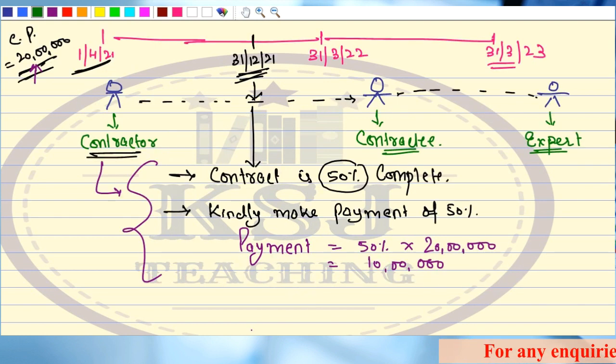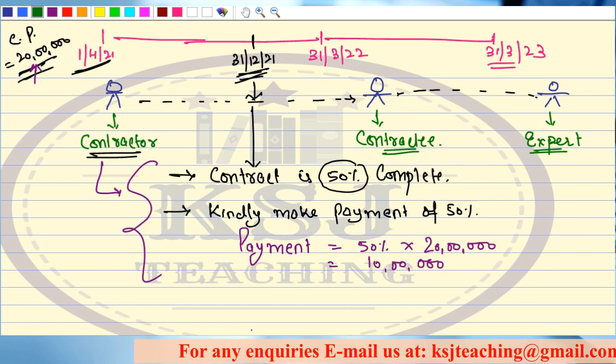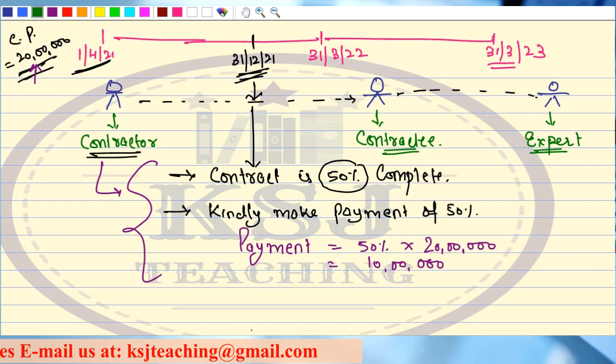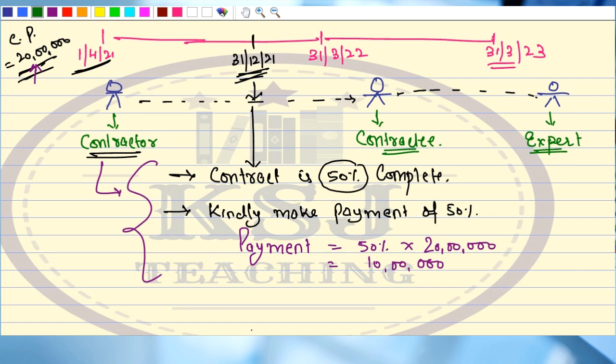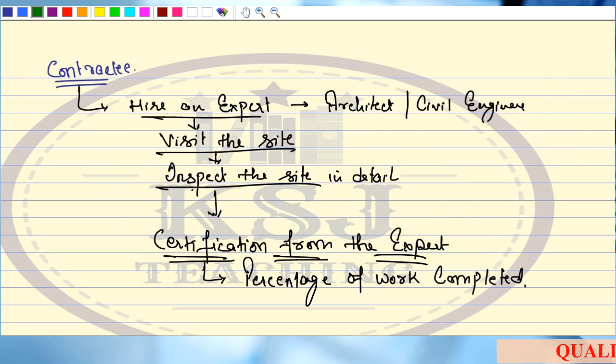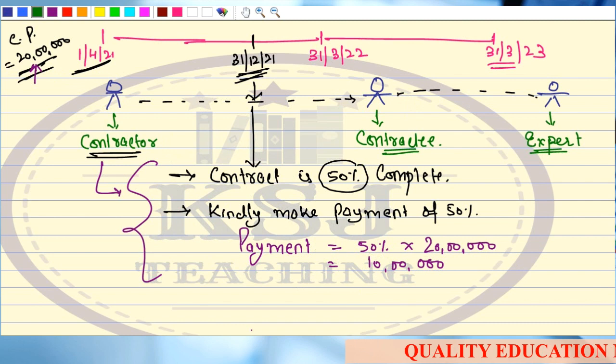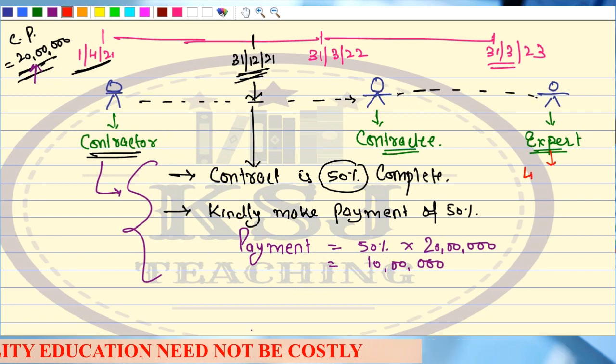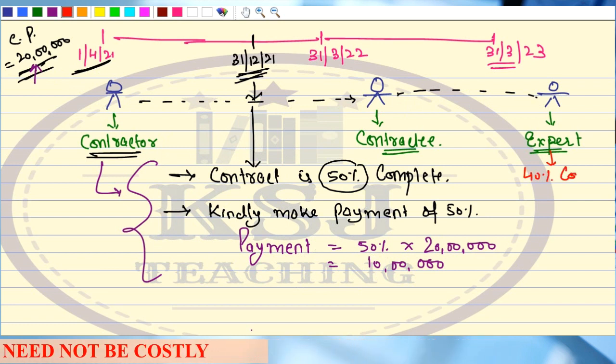Now this expert will say, okay sir, sure, I will do the job, no problem. He visits the site. He inspects the site thoroughly, to see whether the contractor who is claiming that the contract is 50% complete is right or not. Now this expert gives the certification. The expert says that, sir, this project is only 40% complete, not 50%.